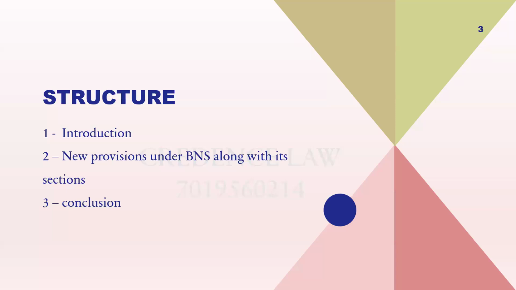Speaking of its introduction, India's new criminal code is this BNS, Bharatiya Nyaya Sanhita, which came into force on July 1st of 2024, which replaced IPC, and it was introduced to address contemporary legal challenges. And now we'll proceed with discussing the new changes that have taken place in the Act.